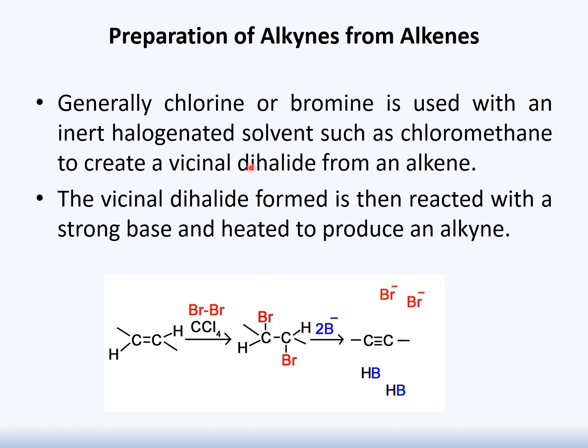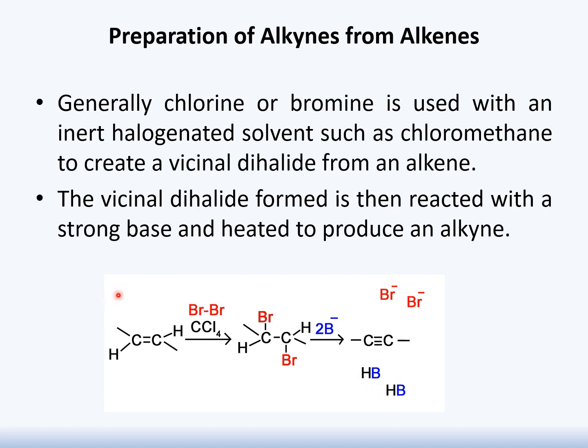Before, we have studied that a vicinal dihalide is a compound which contains 2 halogen groups on adjacent carbon atoms. This vicinal dihalide which is formed will further react with a strong base, and on reaction with strong base it will be responsible for the production of our required product alkyne along with the production of hydrogen halide.